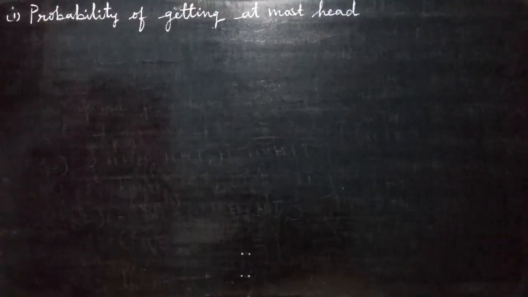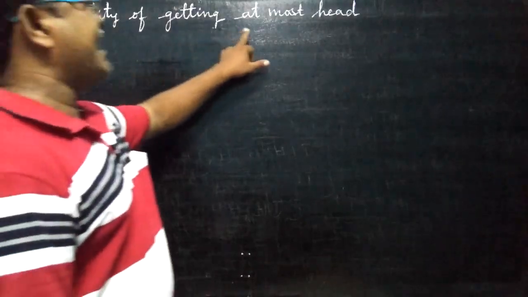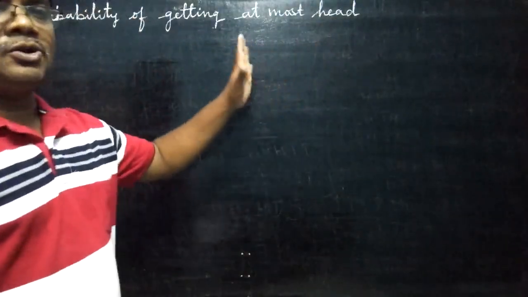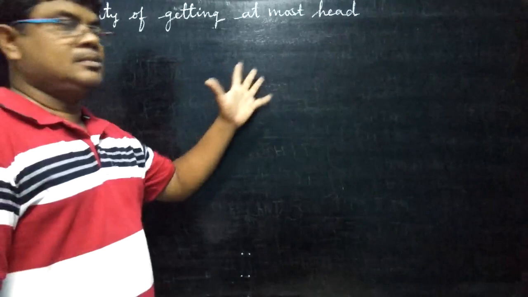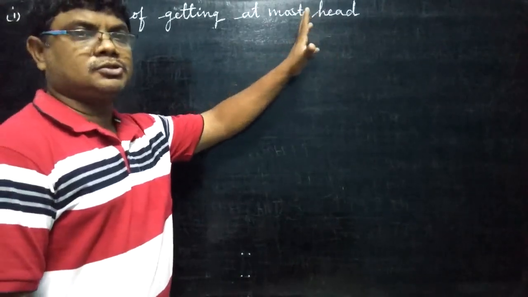Now first bit. Probability of getting at most head. At most means more or less. Less also, but head should be there. At most.